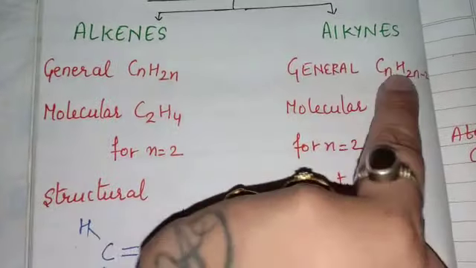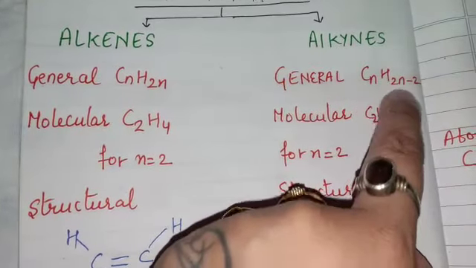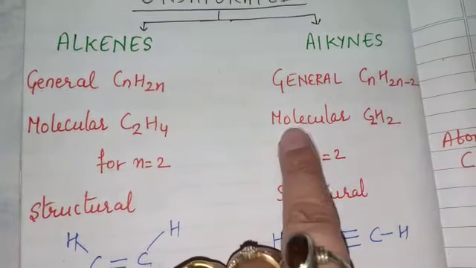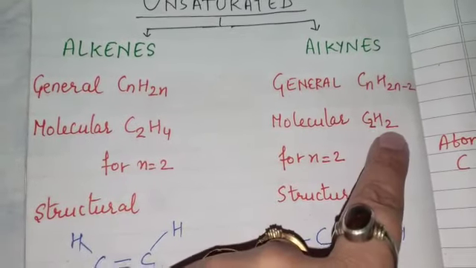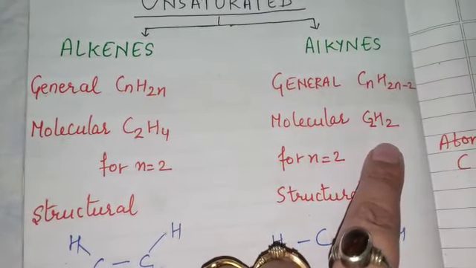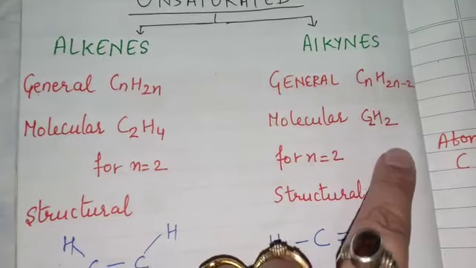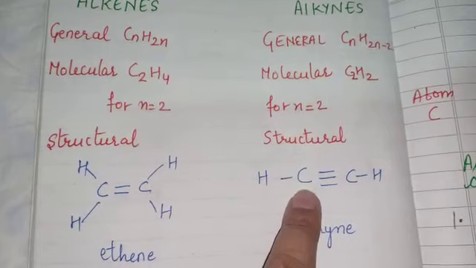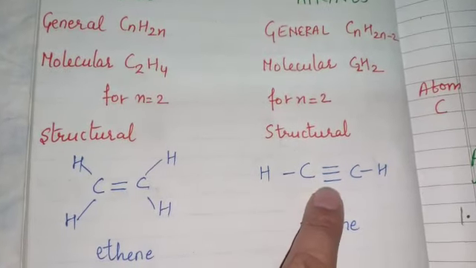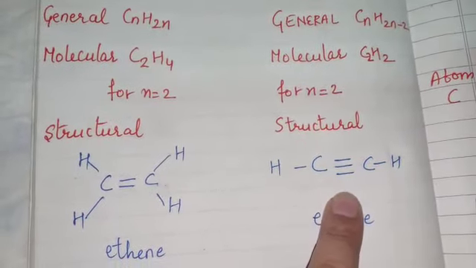Now the general formula for the alkynes is CnH2n minus 2. The molecular formula for n equals 2 is C2H2. As you place the value n equals 2, you will get C2H2. The structural formula is like this. Carbon has to make the triple bonding, so it completes its 4 bonds, right?